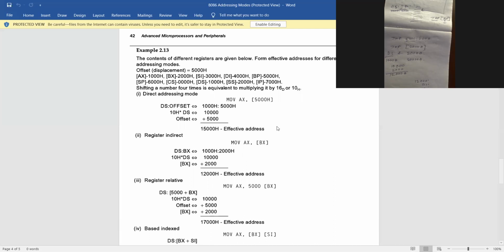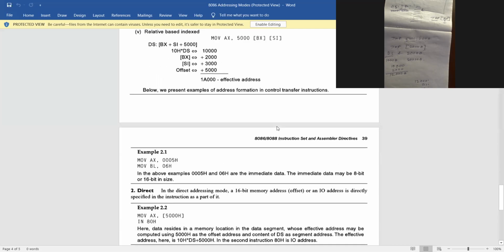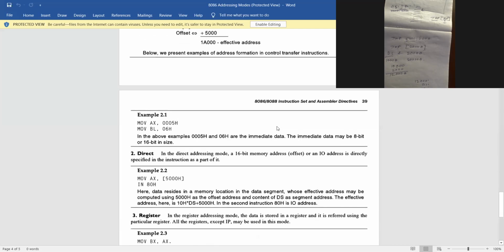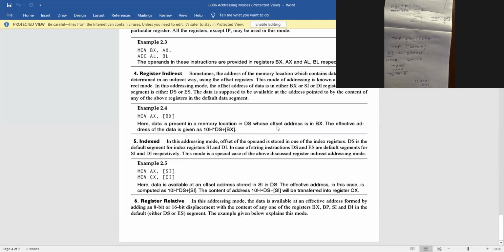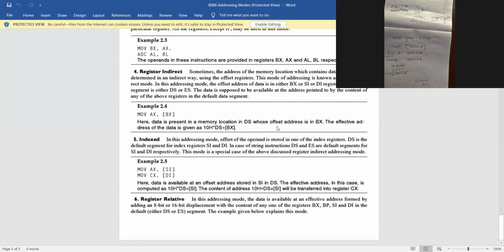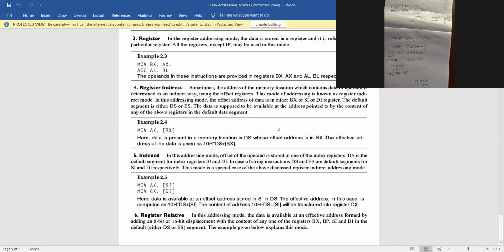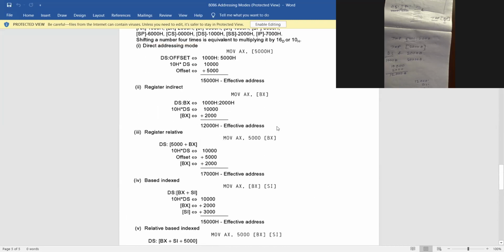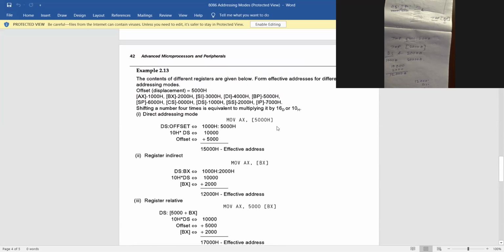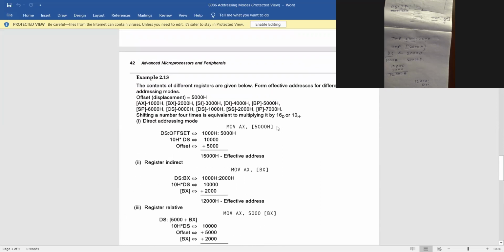No, this is not. Go down. Go down. Go down. Oh, no, no. Next, go up. One minute. No, it's not mentioned. No, it's a direct addressing mode example. Go up.